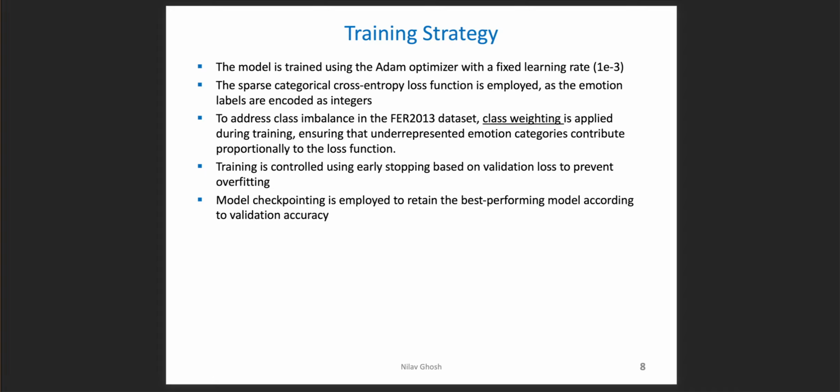To address class imbalance in the FER 2013 dataset, class weighting is applied during training, ensuring that underrepresented emotion categories contribute proportionally to the loss function. Training is controlled using early stopping based on validation loss to prevent overfitting. Model checkpointing is employed to retain the best performing model according to the validation accuracy.